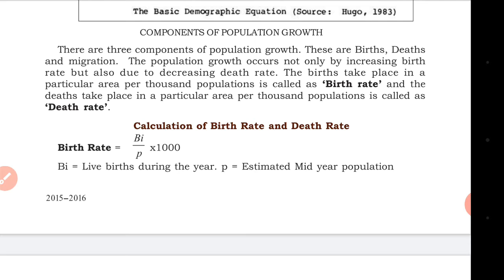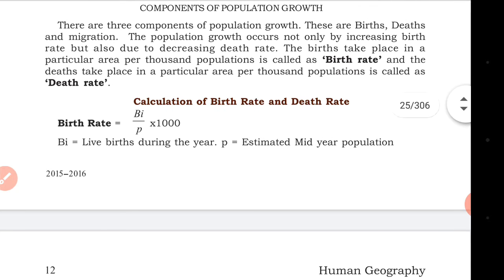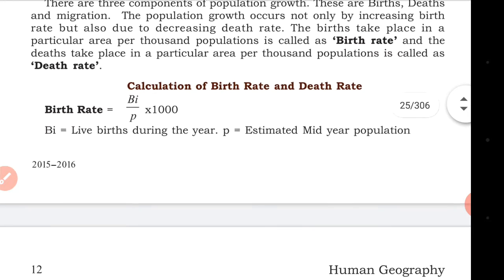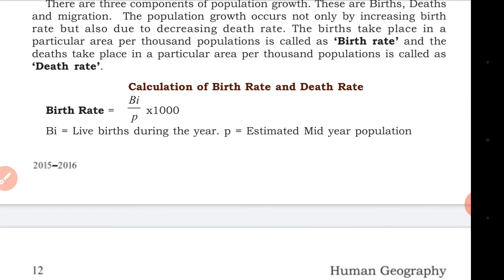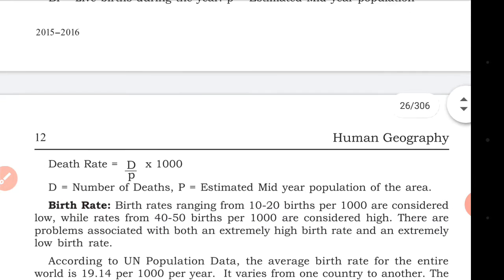Birth rate is equal to Bi by P into 1000. Here Bi is live births during the year, P is the estimated mid-year population. So look at how it is estimated. Bi is the live births during the year, divided by P, the estimated mid-year population, into 1000.